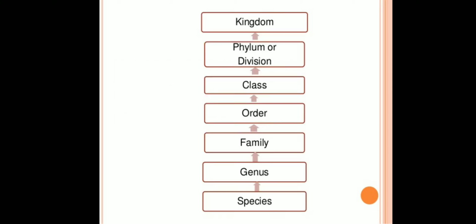Here is the figure which represents the taxonomic categories showing hierarchical arrangement in ascending order. Species, genus, family, order, class, phylum or division and kingdom.